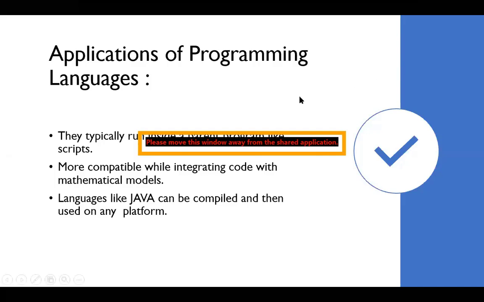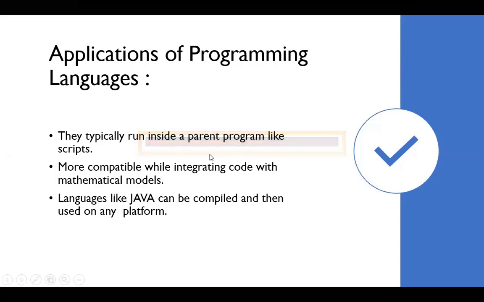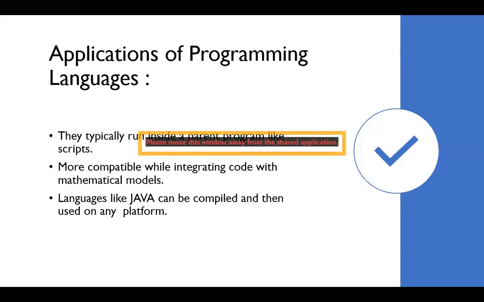Next, applications of scripting languages. They typically run inside a parent program like scripts. If you are using application programs, inside them there must be a scripting language. Every programming environment needs scripting languages inside, like JavaScript. Sometimes we use HTML like that. Some scripting languages are needed.